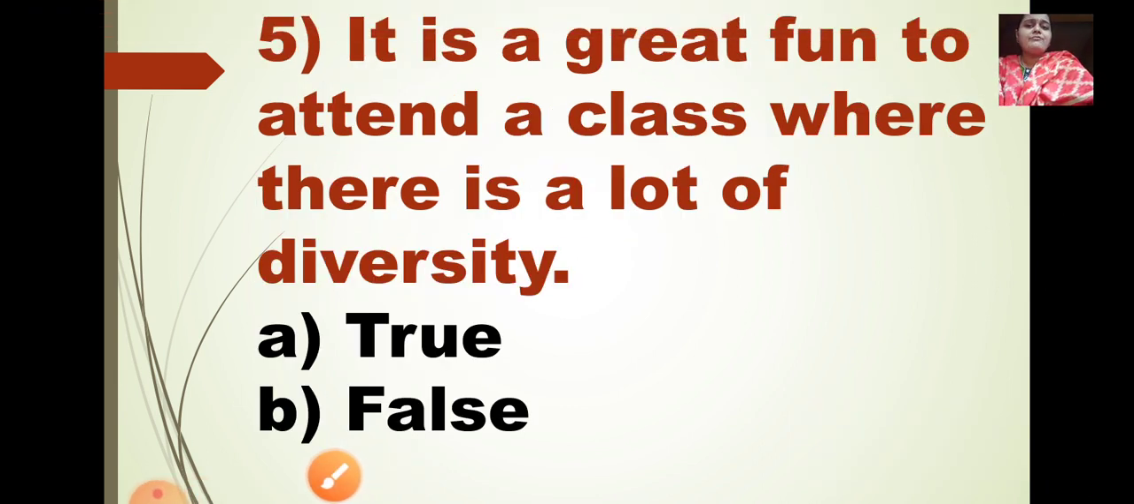It is a great fun to attend a class where there is a lot of diversity. Okay. Diversity means in a classroom there are children who come from different religions, traditions. Some are Hindus, some are Christians, some are Sikhs, some are Gujaratis, Punjabis, everybody. So it is a class of diversity. And because it is a class of diversity, we get to exchange different ideas with one another. We come to know about their customs and traditions, which we also like and respect.